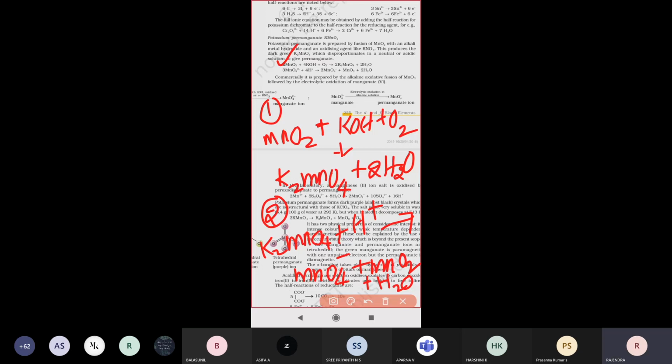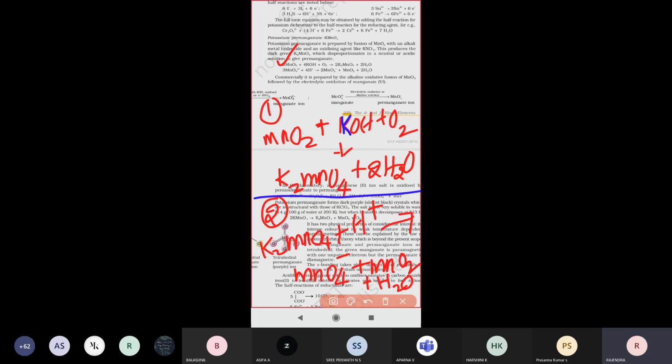Once again see the first step. Manganese dioxide while reacting with potassium hydroxide and excess oxygen forms K2MnO4 plus water molecule.